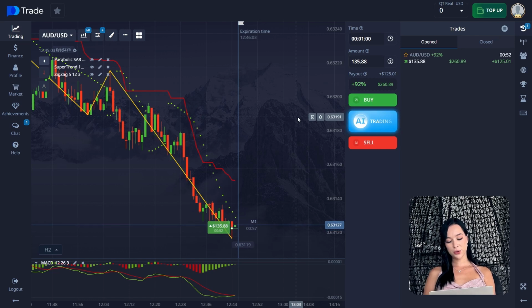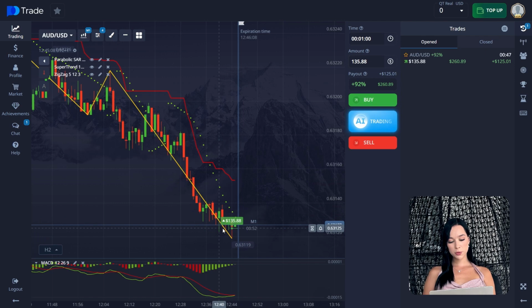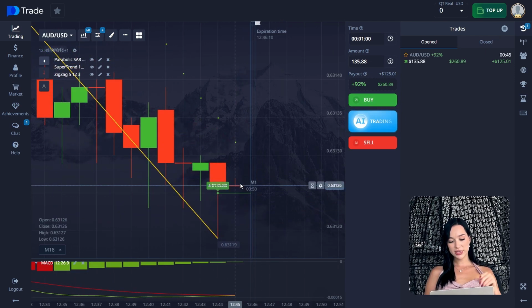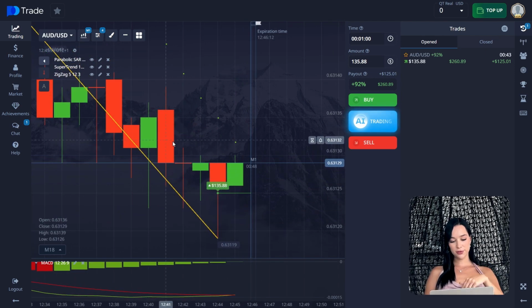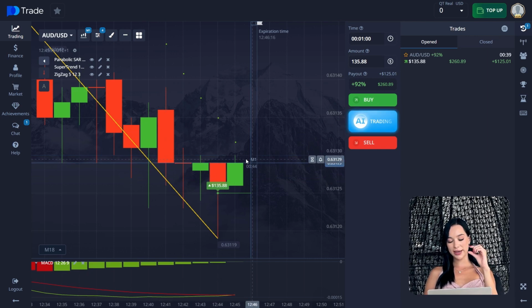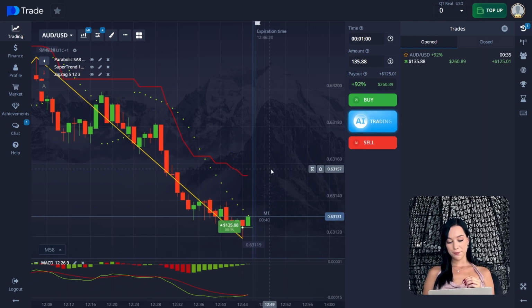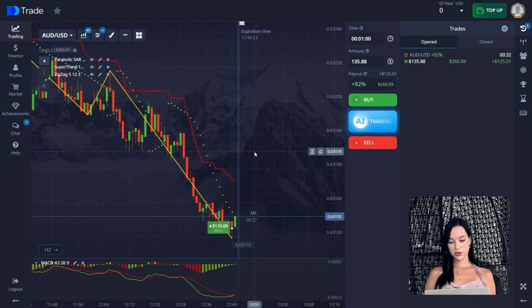So here we can see that it was a downward trend for a long time, but here we can see more and more green candles. And also you can see the small red candle. So the sellers were trying to break this level and go even lower, but they couldn't. When you see this kind of candle with a small body and big shadows, it means that a reversal is coming soon, definitely, or at least for a few candles at the moment.